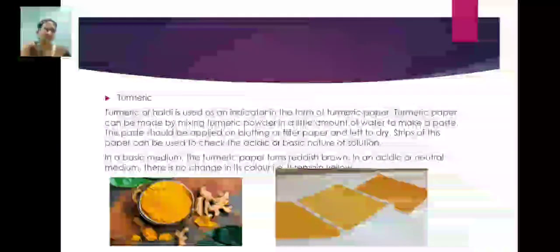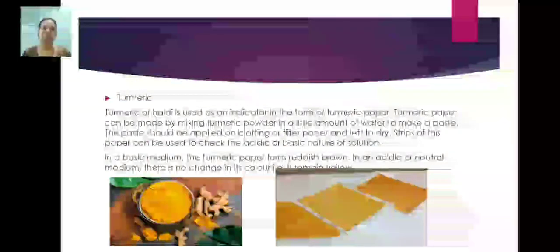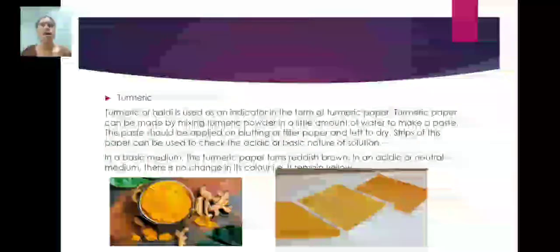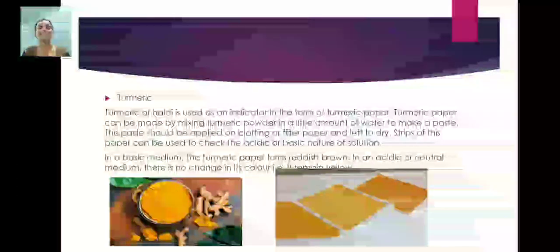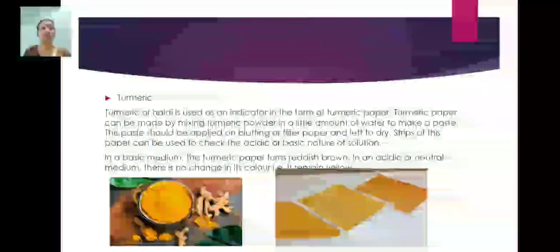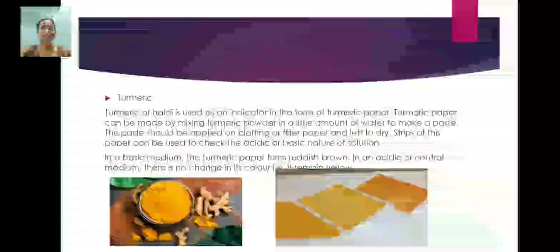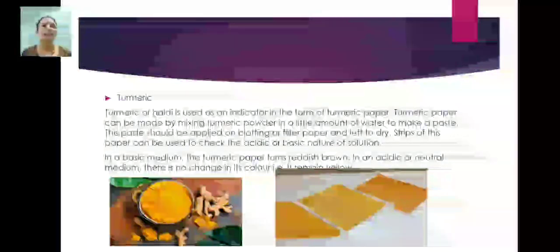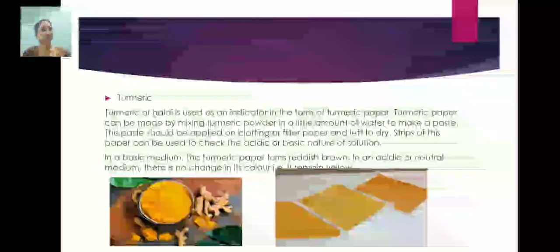Turmeric or haldi is used as an indicator in the form of turmeric paper. Turmeric paper can be made by mixing turmeric powder in a little amount of water to make a paste. This paste should be applied on filter paper or blotting paper. In our next video, I'll show you how to use it. It is applied on filter paper and left to dry. The strips of this paper can be used to check the acidic or basic nature of a solution.